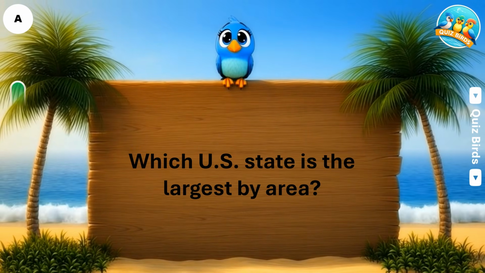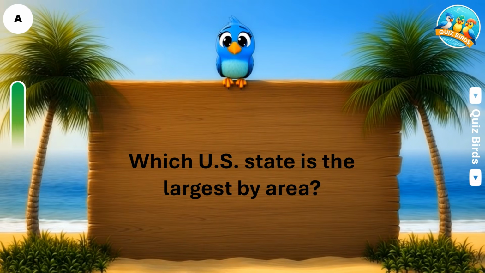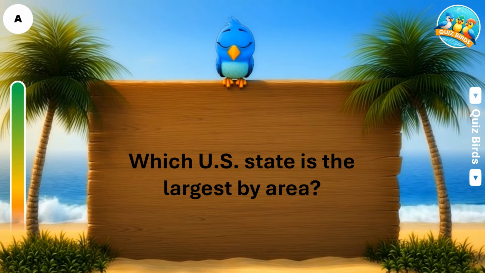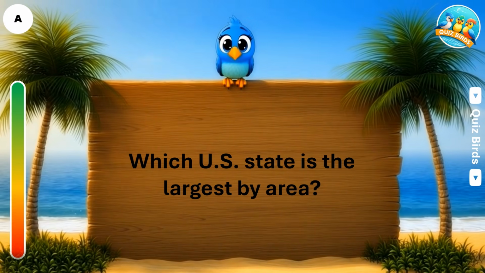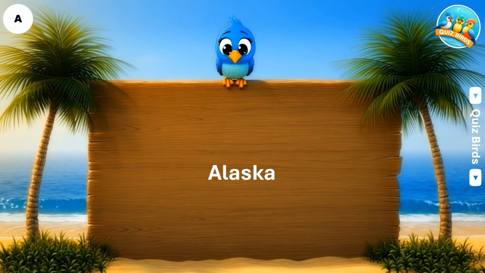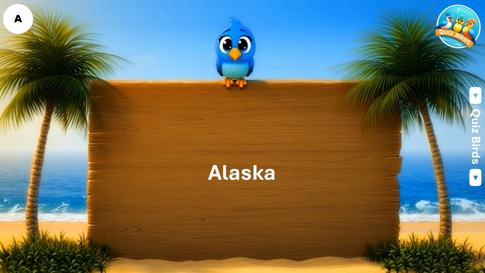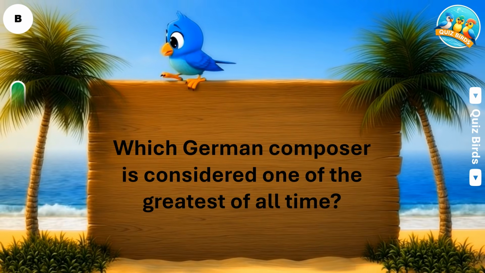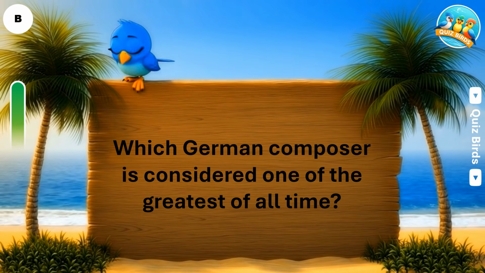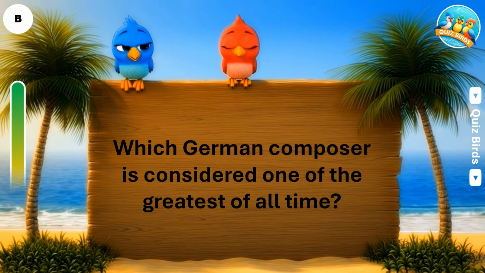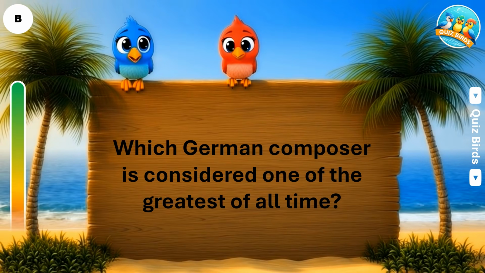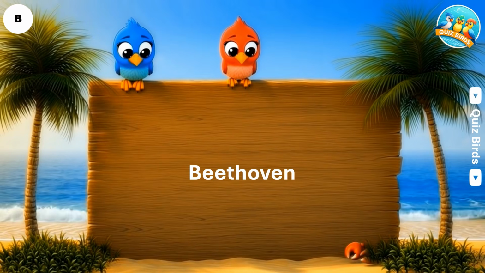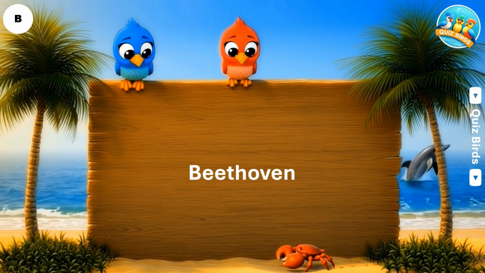Which A is the US state that is the largest by area? That is Alaska. Which B is a German composer considered one of the greatest of all time? The answer is Beethoven.